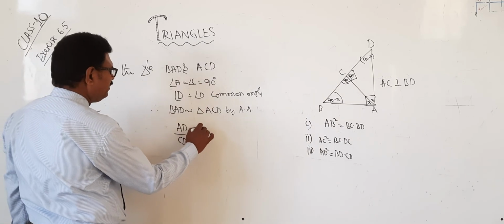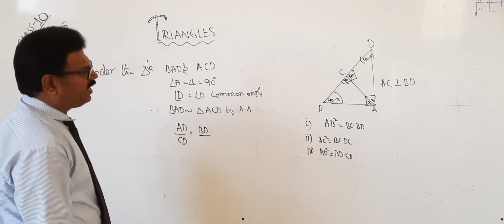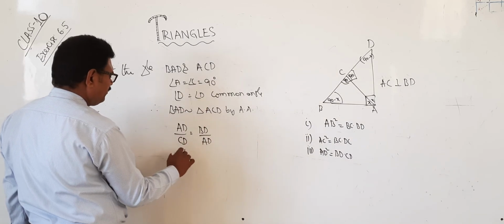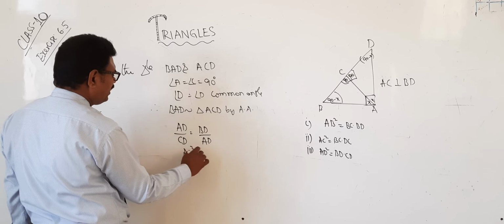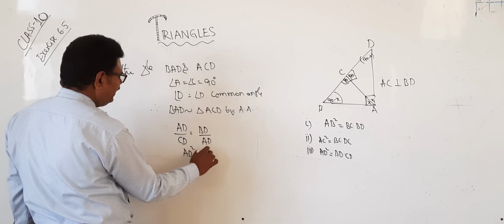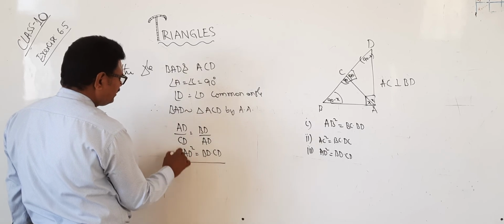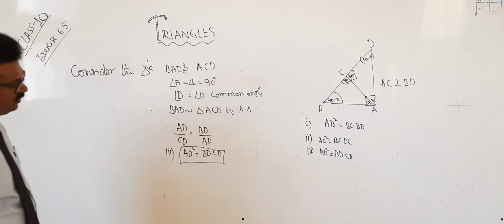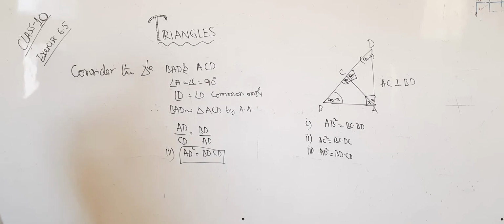BD. For the smaller one, which is the hypotenuse? AD. Therefore, AD into AD, AD square, is equal to BD into CD. That's all. This is the third proof. Okay? So I hope you understood all the things. Okay, take down please.